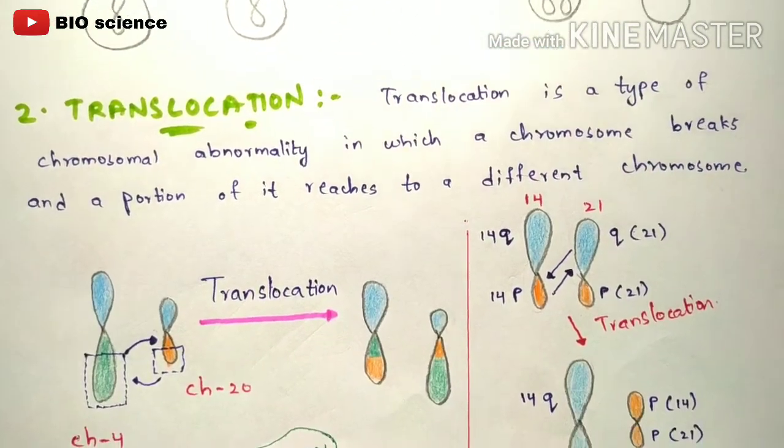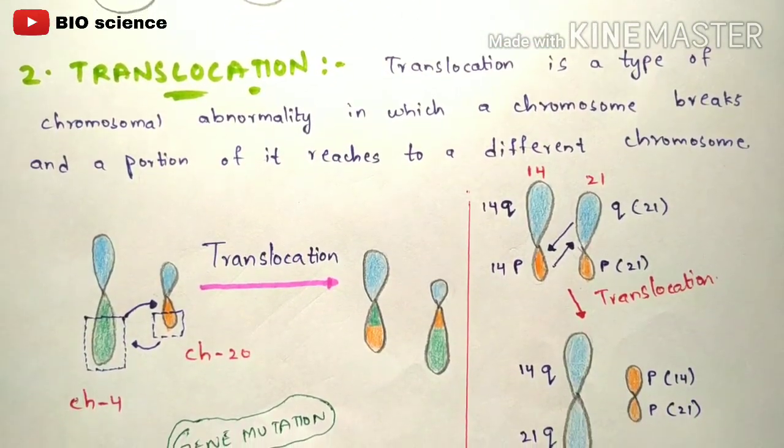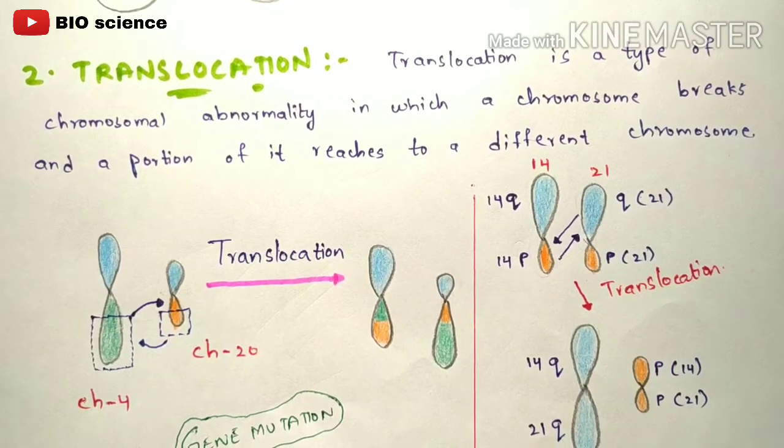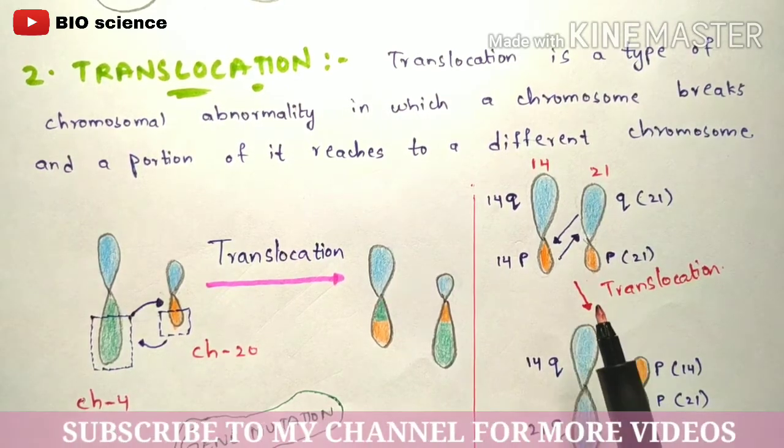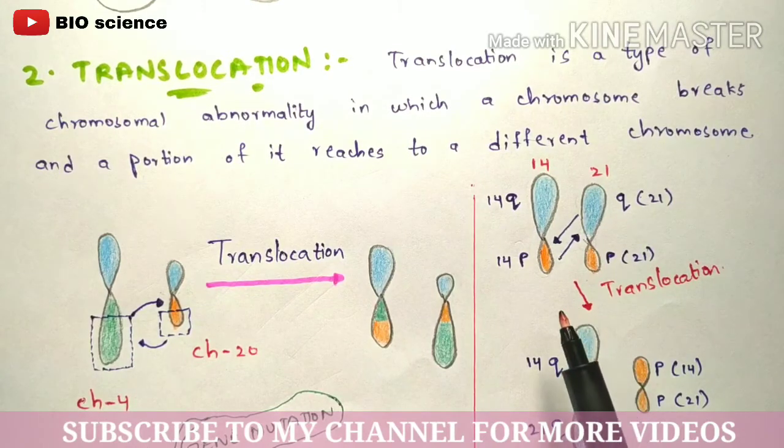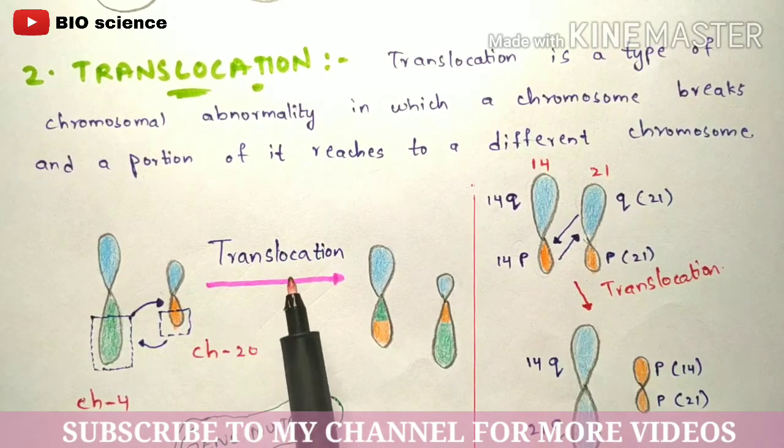And coming to the second one, translocation. I'm going to explain translocation in two ways, where one of them is a genetic mutation. I mean, how the gene mutation is done by this translocation method, and I'm also going to explain how Down syndrome can be caused by this translocation. So firstly, let us learn about translocation.